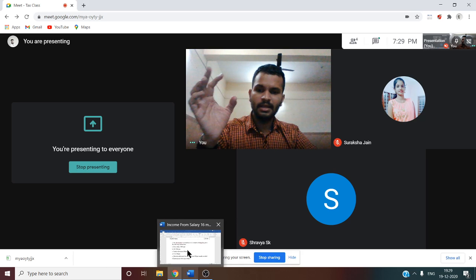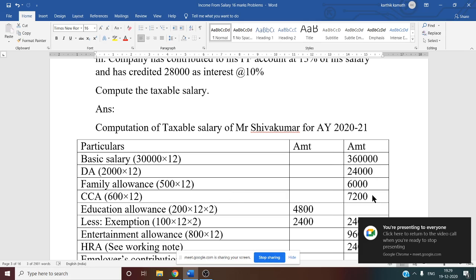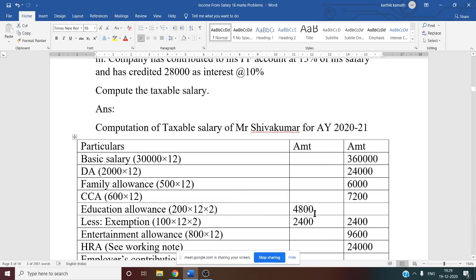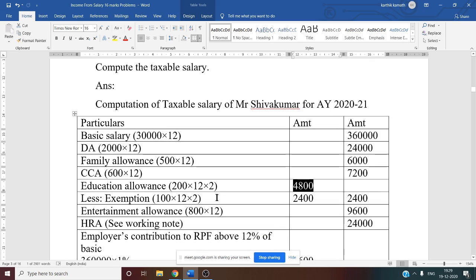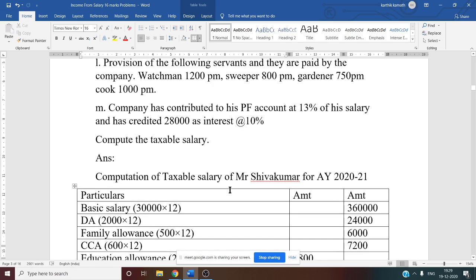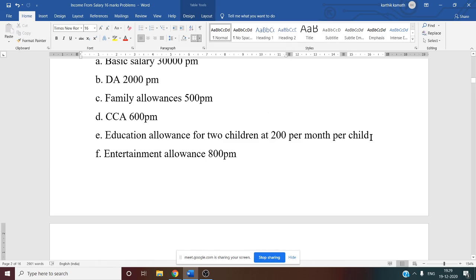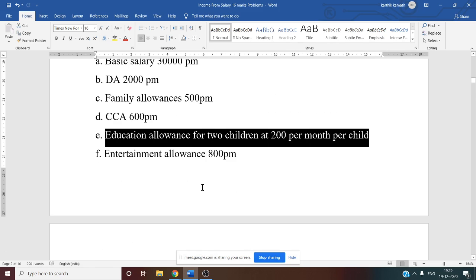So we have written till CCA, but for educational allowance there is an exemption. That is why you have to write this amount in the inner amount column. So educational allowance, see this very carefully, we have to see here. Educational allowance for two children at 200 per month per child.